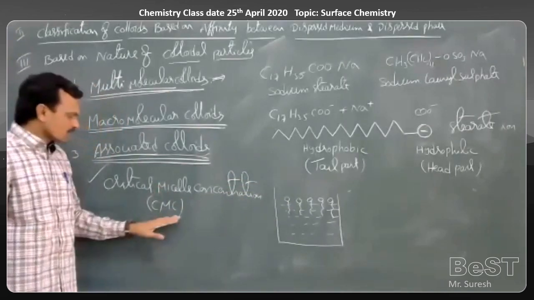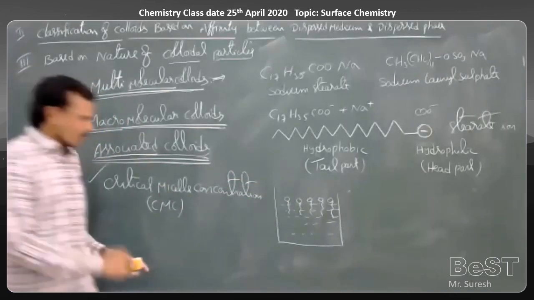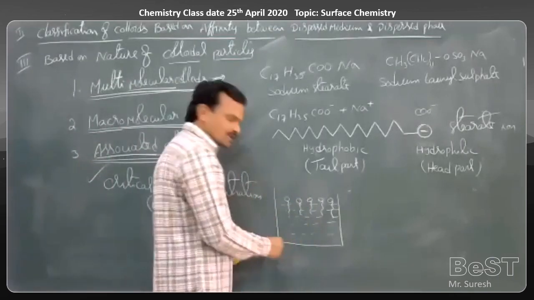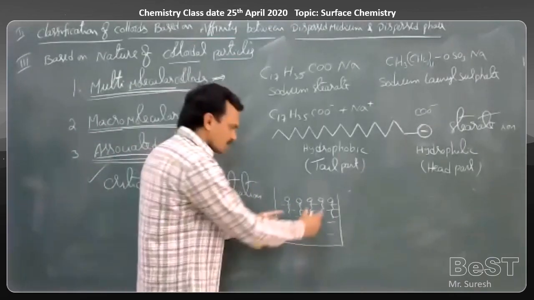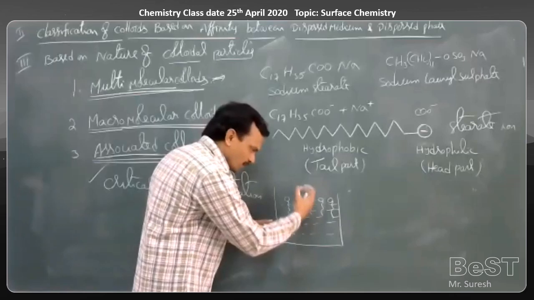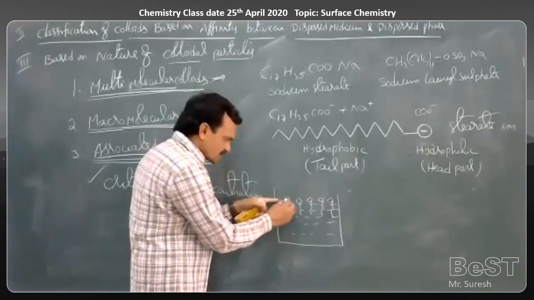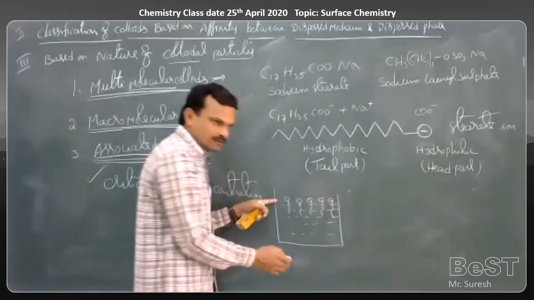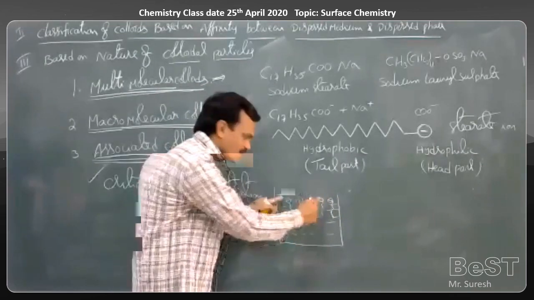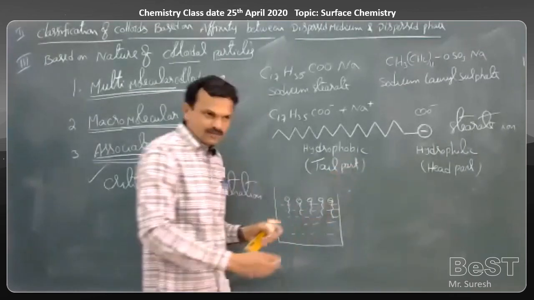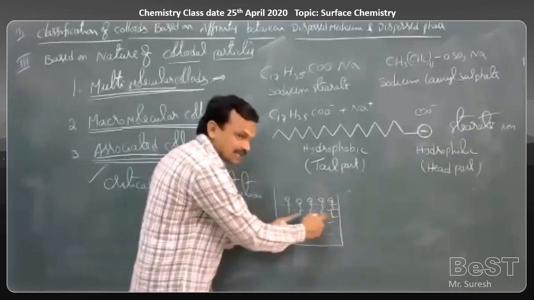Now, whenever concentration is increased, then what happens? These ions are pulled into the water, and this is the negatively charged part. So these negatively charged particles repel each other, and the hydrocarbon parts attract each other.